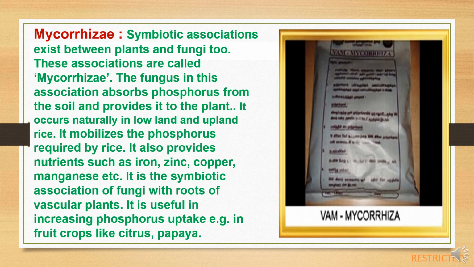It mobilizes the phosphorus required by rice and also provides nutrients such as iron, zinc, copper and manganese. It is the symbiotic association of fungi with roots of vascular plants. It is useful in increasing phosphorus uptake in fruit crops like citrus and papaya.